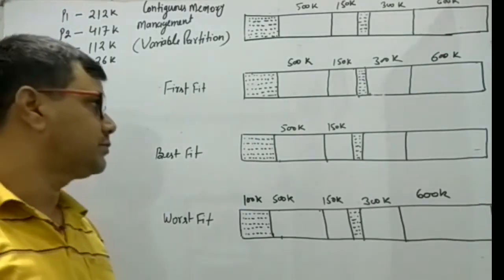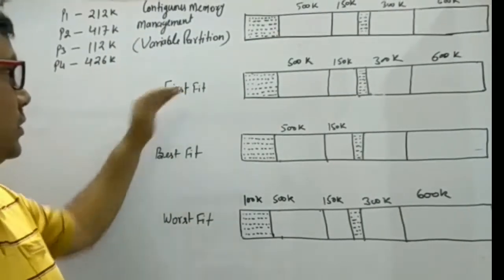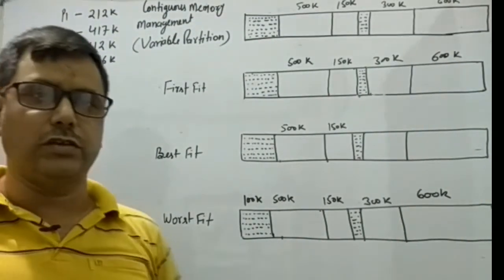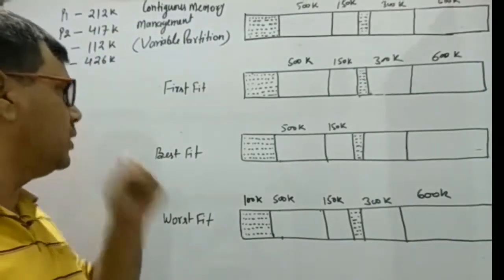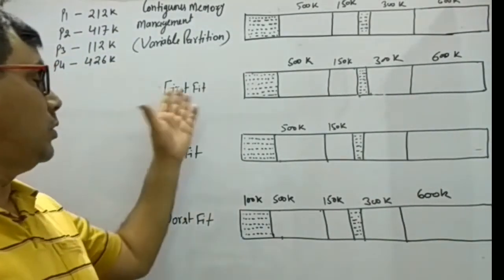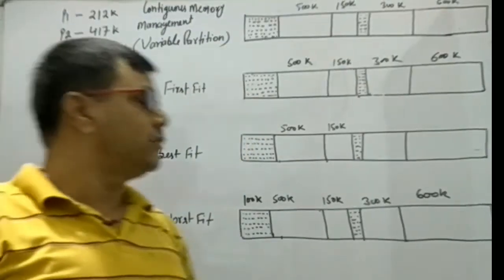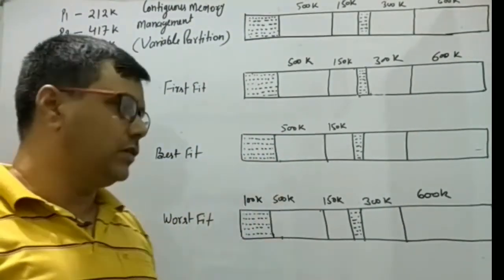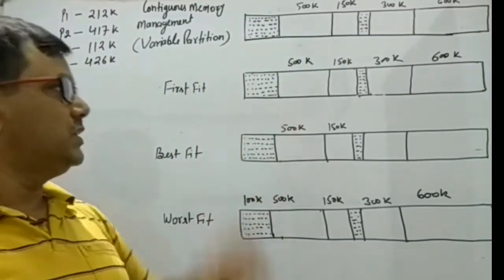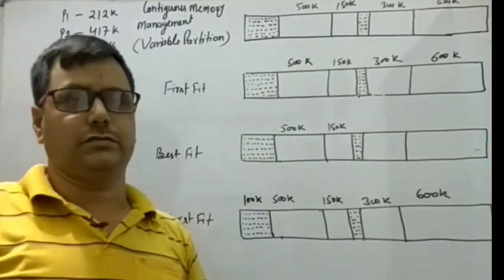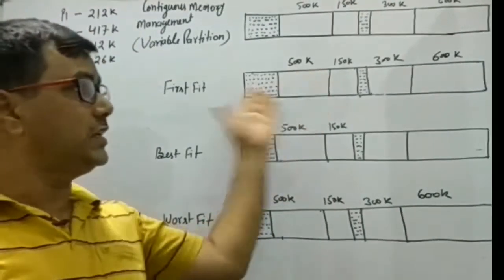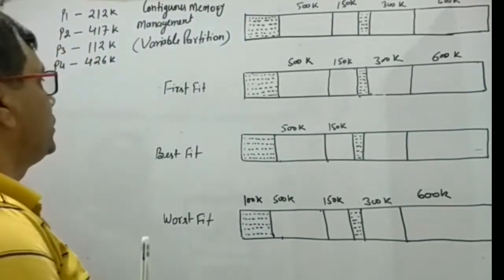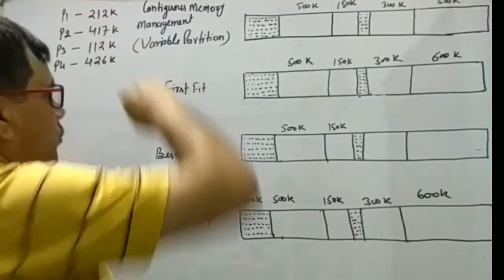First of all, we consider the first fit policy. As we already discussed in the static partitioning scheme, in the first fit policy the operating system allocates the process in the first available partition which can accommodate it. That means it will not search the entire list of partitions. P1 size is 212K.